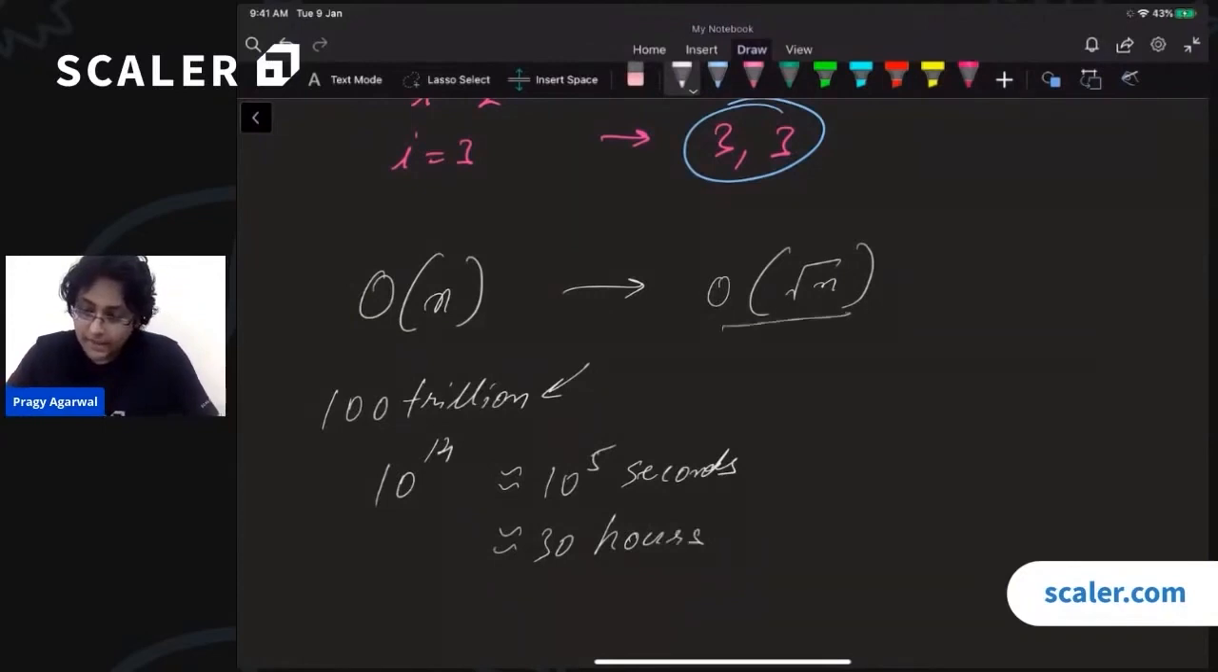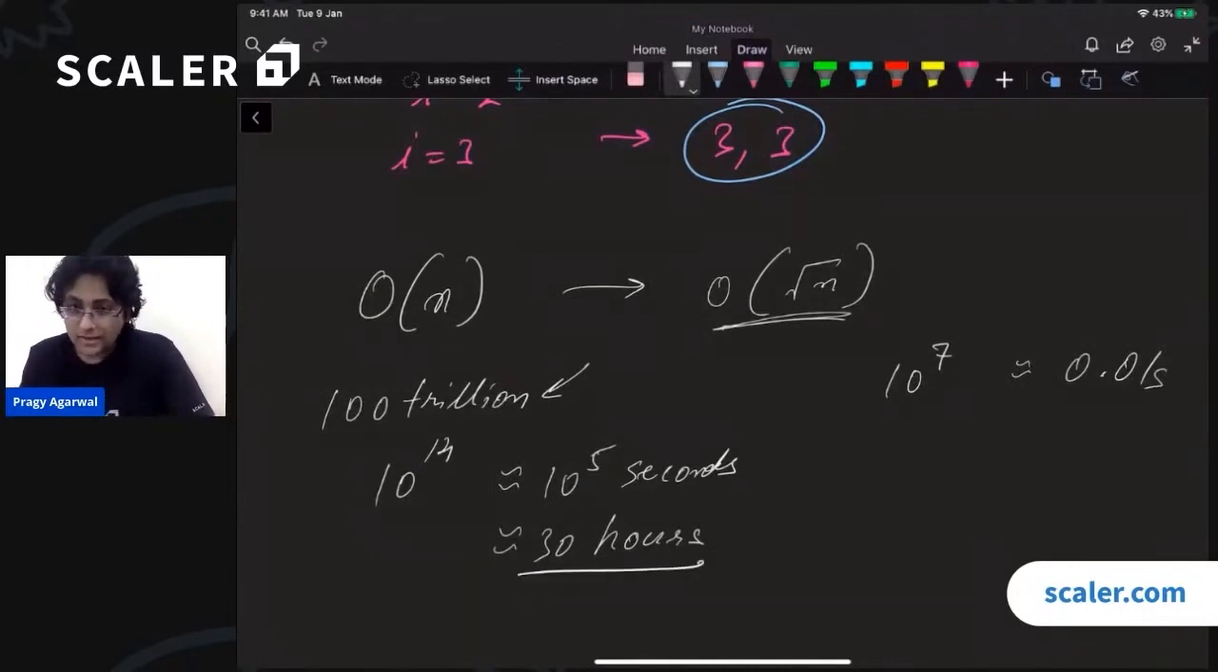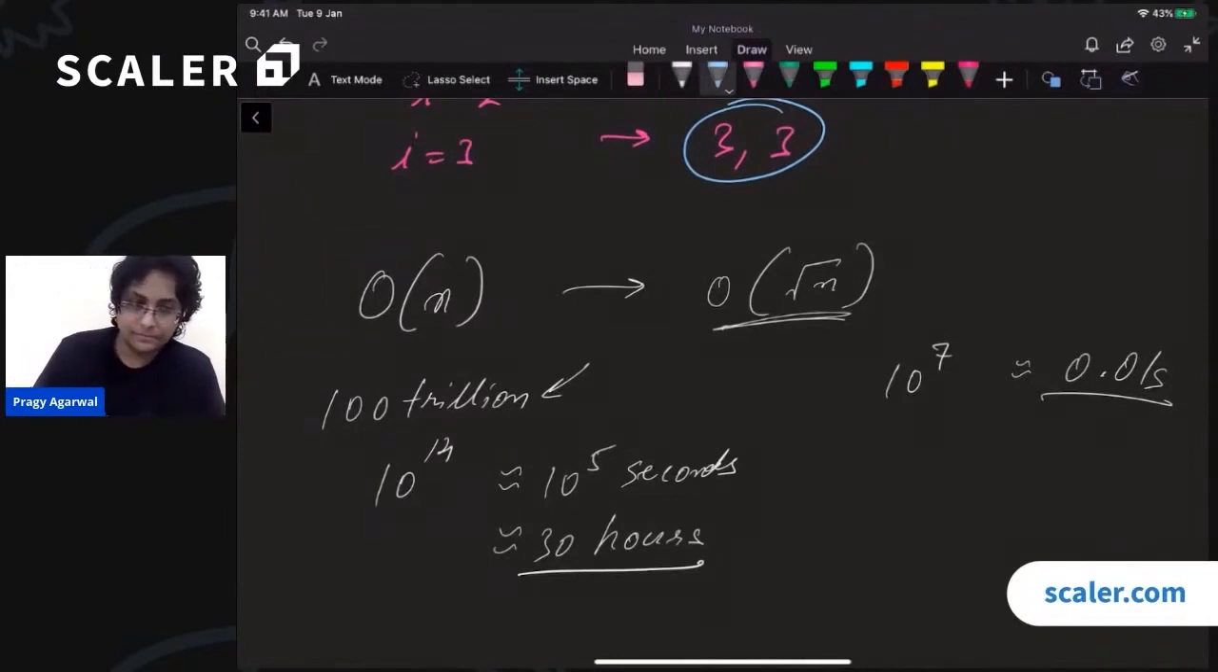Whereas with this particular algorithm, how much time will it take? It will take just 10 to the power 7 operations, since the square root of 10 to the power 14 is 10 to the power 7. So it will take 0.01 seconds. That is amazing. We went from a program that took 30 hours to a program that ran in 1/100th of a second. Cool. So this is how we would factorize a particular number.